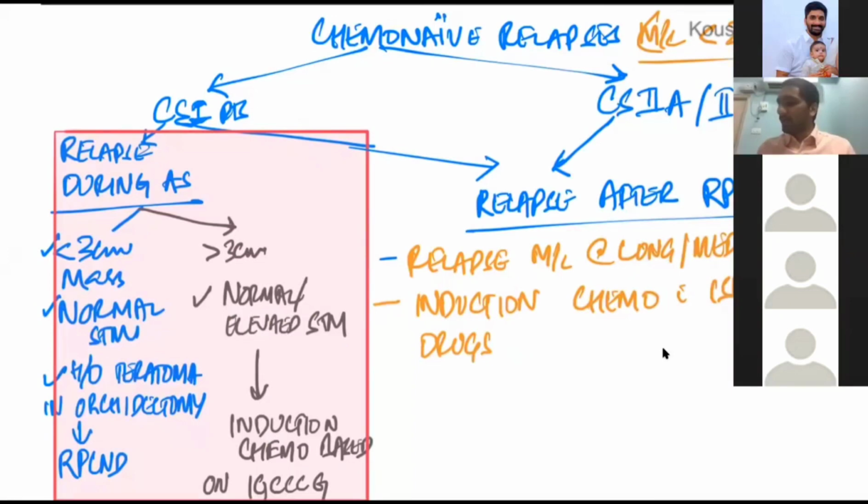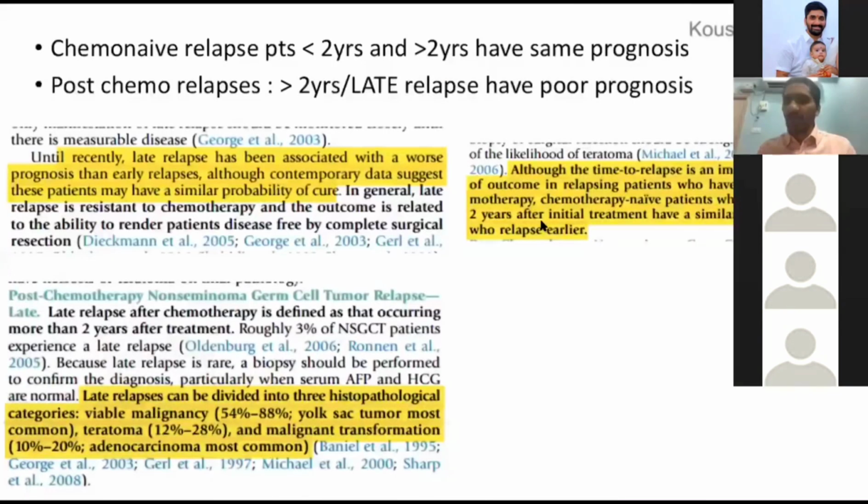I think I'll skip all this. This will be a bit confusing for you. Relapses, I think, will not be touched more for you. What is important for you in relapses is that I'll do one thing. I will cover the basic management. Relapses, I'll take up one session with Venki. We'll put it up as a scenario-based discussion so that you'll have a better understanding.